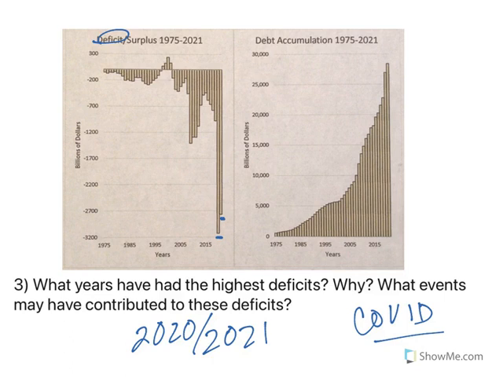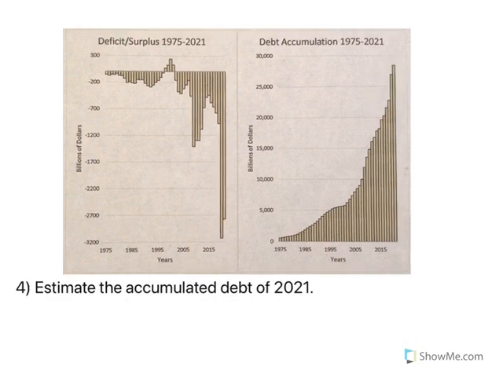That caused a bigger deficit because people weren't working because everything was shut down. We didn't leave our houses. People fought over toilet paper, right? We all remember this. And that caused a large deficit for those years. And look what happened on the other side on those years, right? Our accumulated debt also skyrocketed, which makes sense. If you have a larger deficit in a particular year, the overall debt is also going to go up a lot higher.